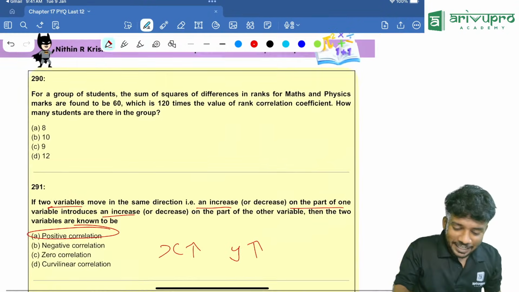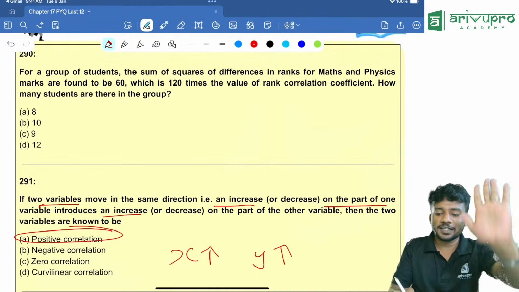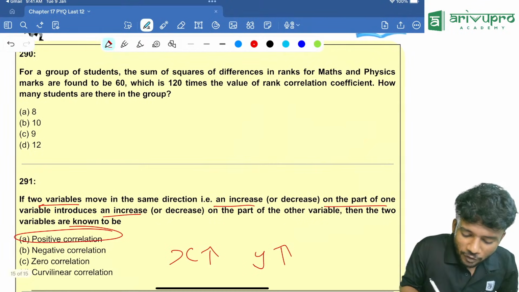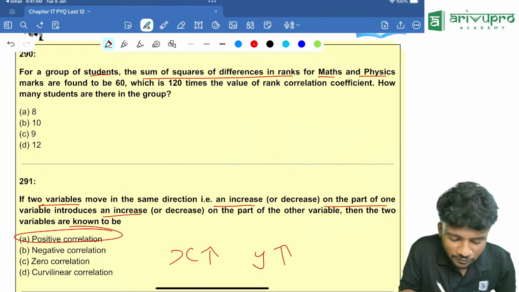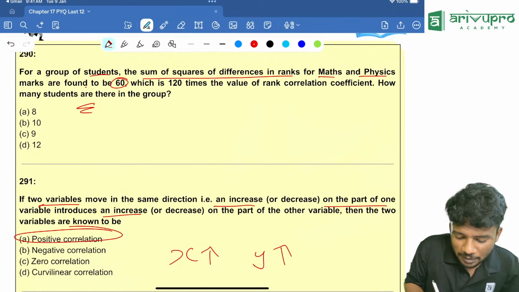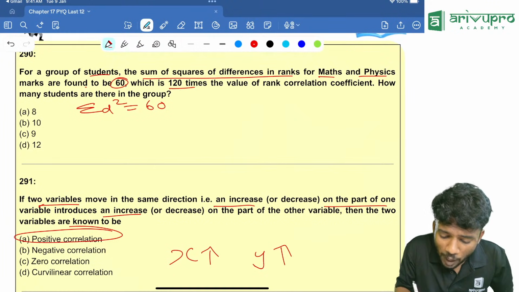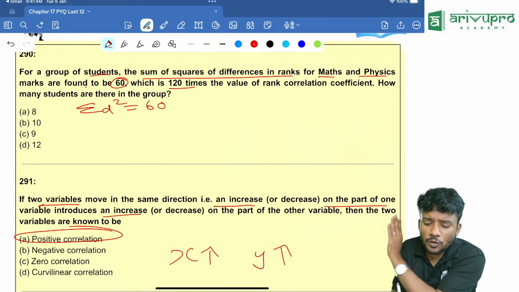People, with that, we are going for the last and final question, and it is from September 2025. For a group of students, the sum of the squares of difference in the ranks for maths and physics is found to be 60. That means sigma d square is equal to 60, which is 120 times the value of rank correlation coefficient.